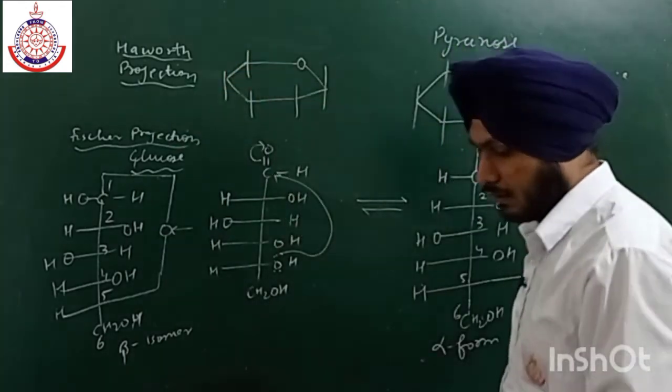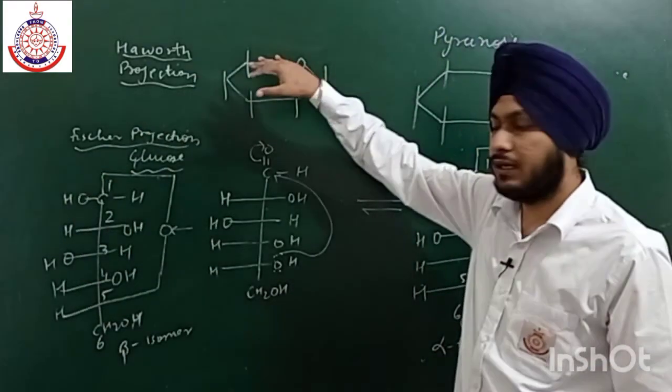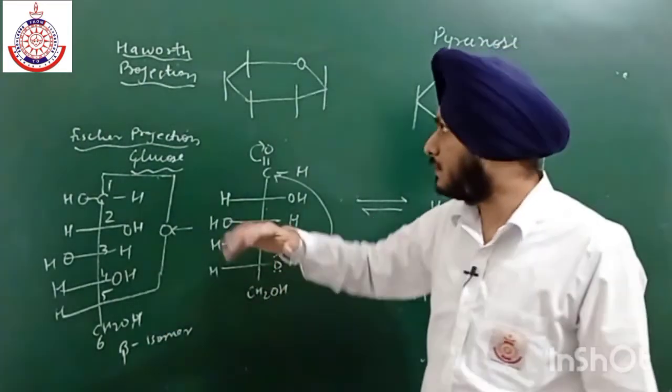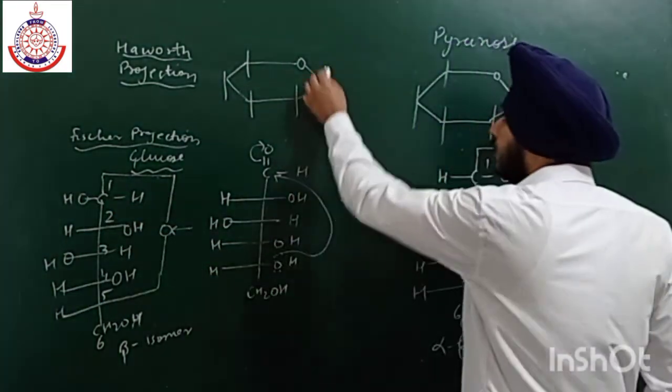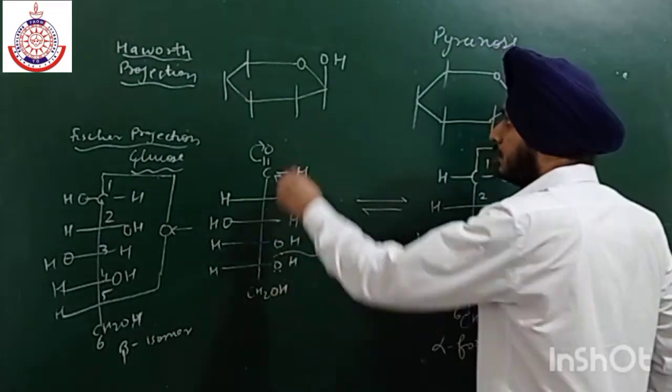Okay, so in beta form, this side we have to write on the above side, except this CH2OH. This CH2OH, the bigger group, is always on the above side. Now OH is on the right, all which are present on the left side on the above.